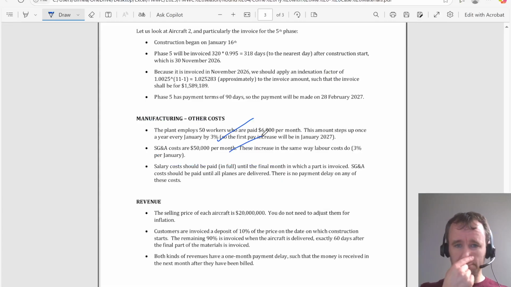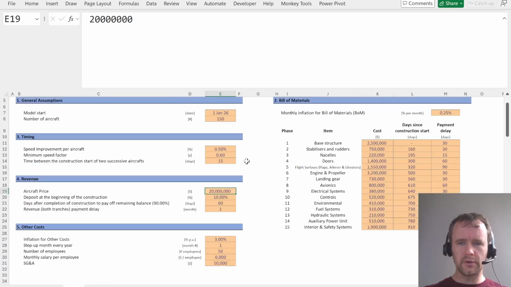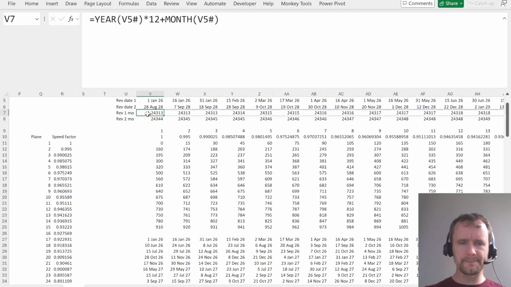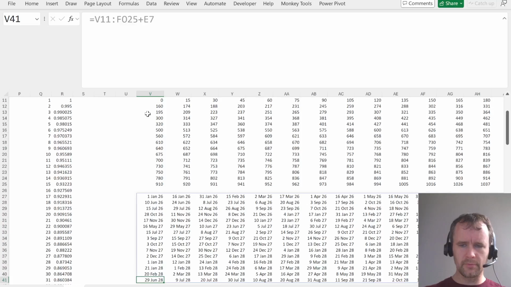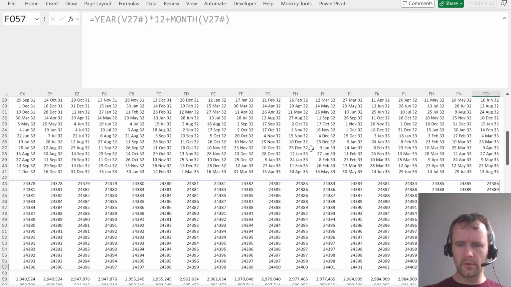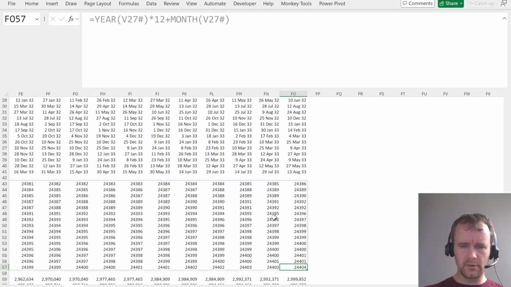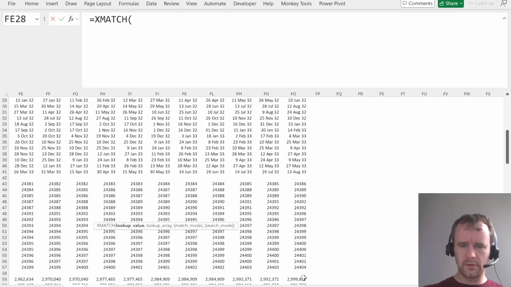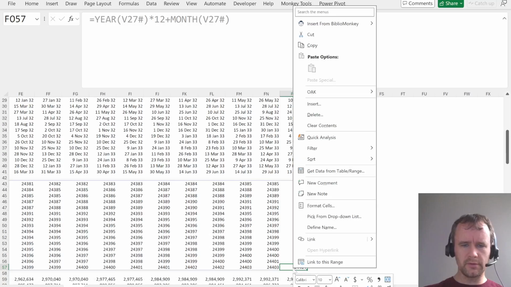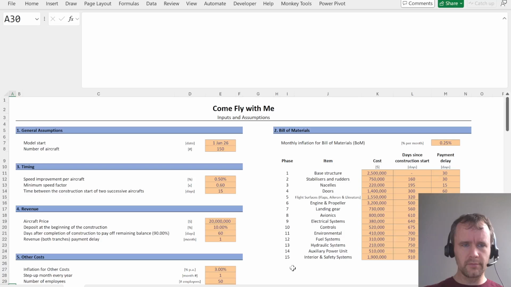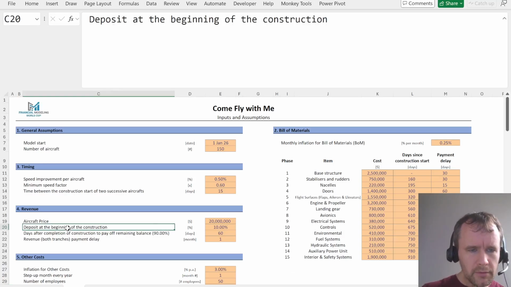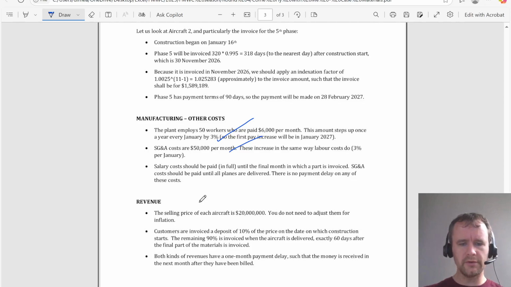And SG&A, where all planes are delivered. Okay, so it's based on this. X match this against, wait, hang on, what? No, start. Deposit beginning construction. So when is it delivered?